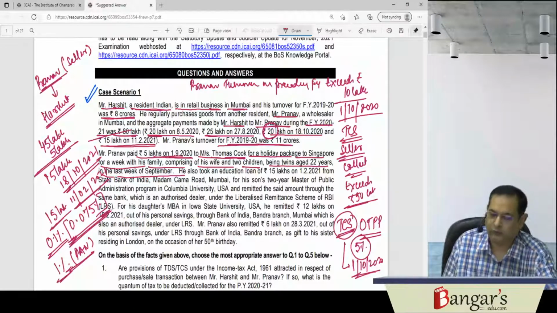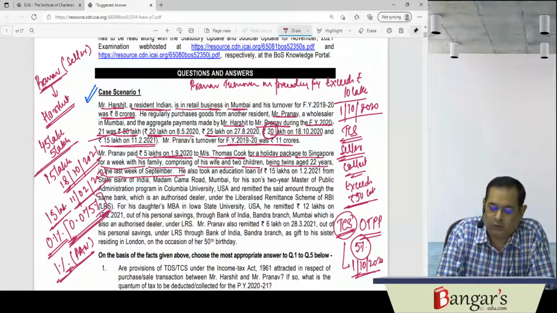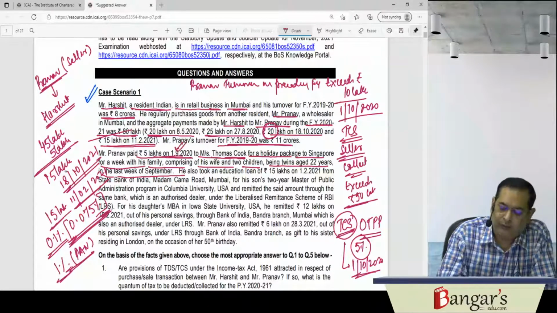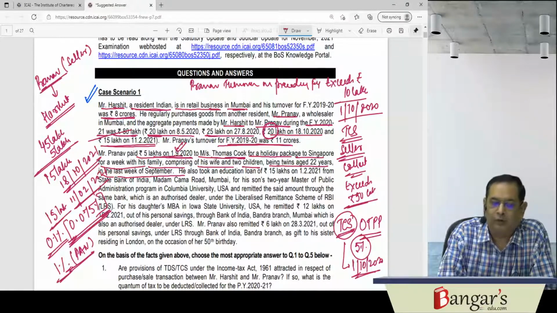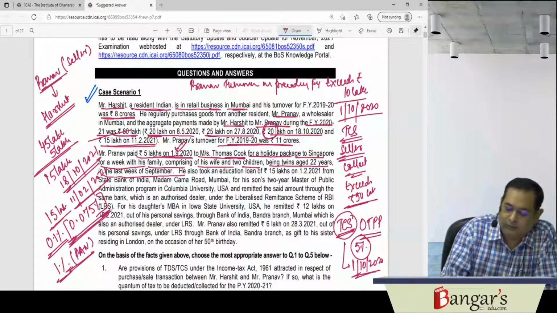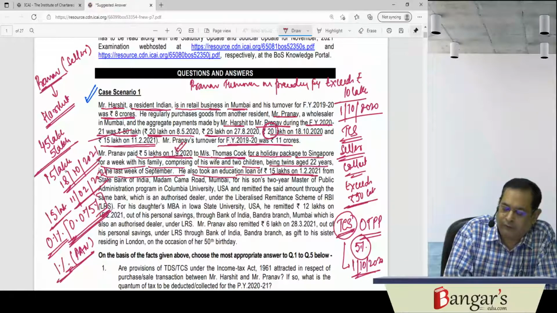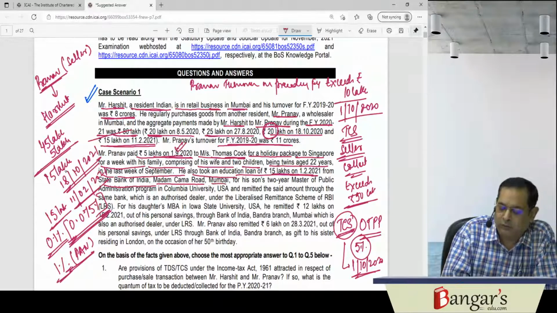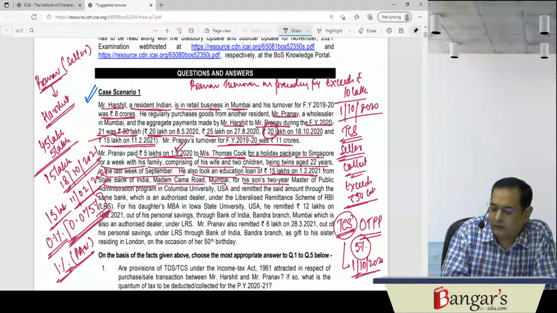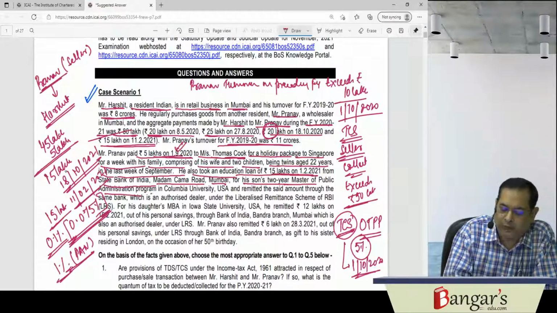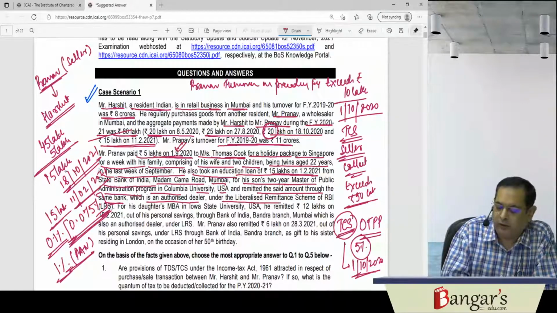That is the seller of this overseas tour program package, Thomas Cook. But here, since they have made the payment on 1st of September 2020, there will be no TCS liability in this particular case. Then he also took an education loan of 15 lakhs on 1st of February 21 from SBI, Madam Kama Road, Mumbai, for his son's 2 years Masters of Public Ad program in Columbia University, USA, and